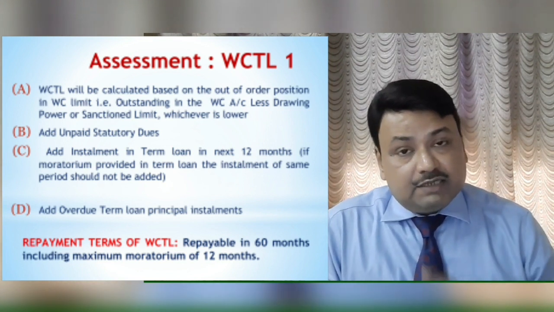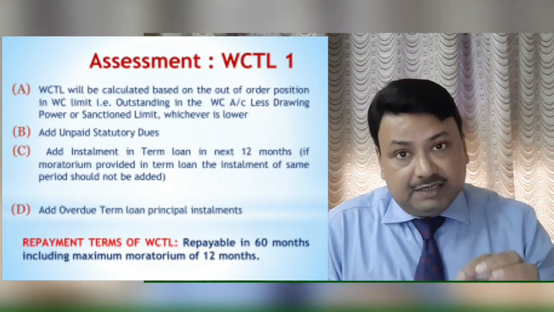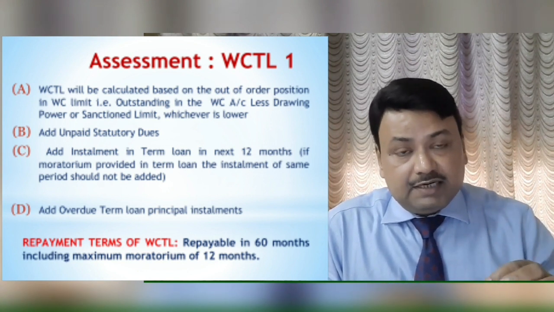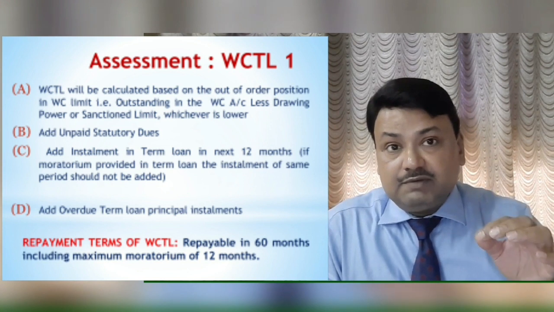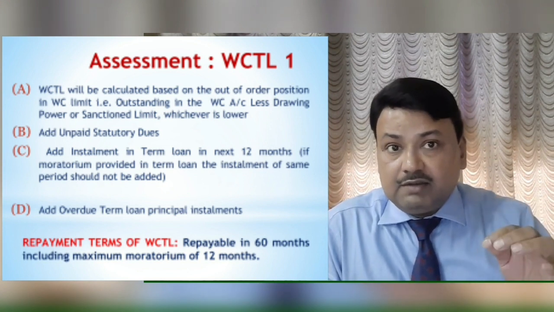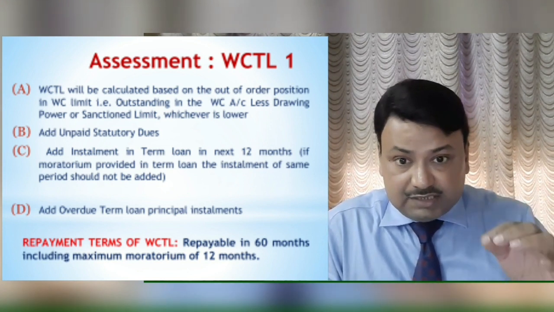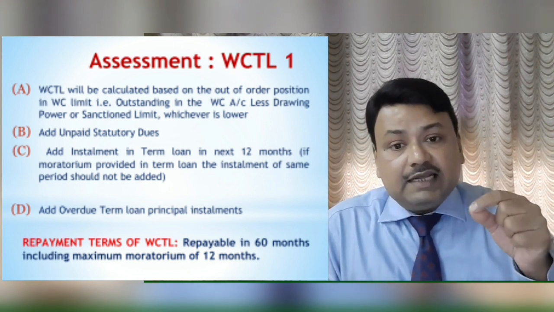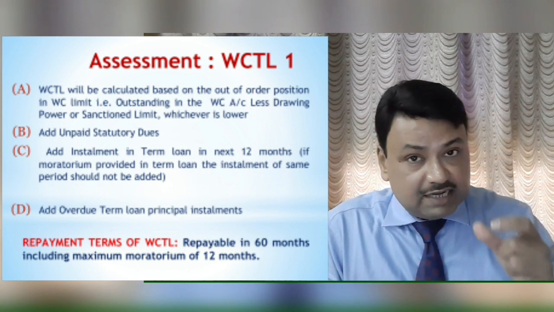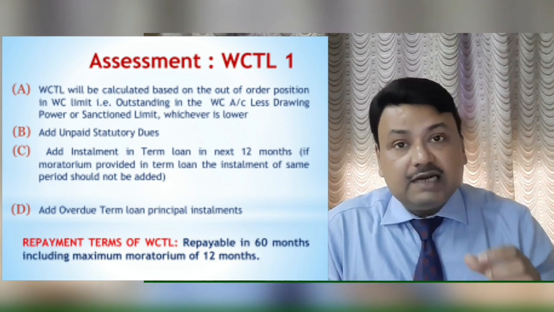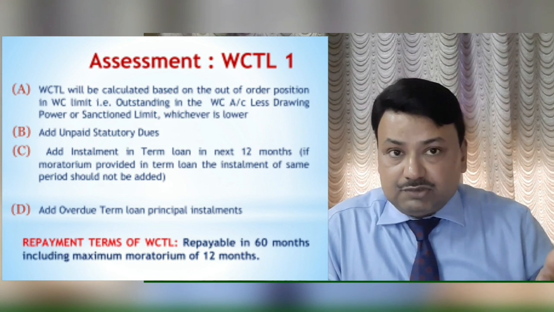So in FITL we took the unpaid interest, and in WCTL what we are taking in the CC account is the irregular portion. So the irregular portion will be part of WCTL1 for the case of CC. And we can add any unpaid statutory dues. So if there are any statutory dues which are unpaid, we can also take those as part of WCTL1.